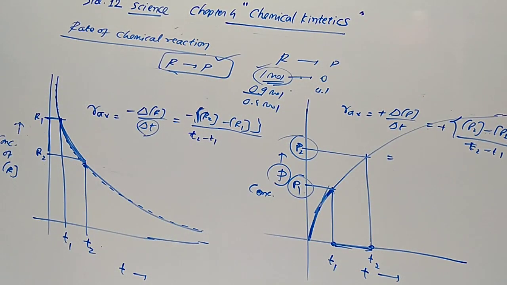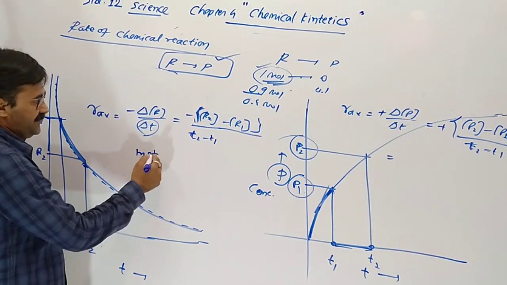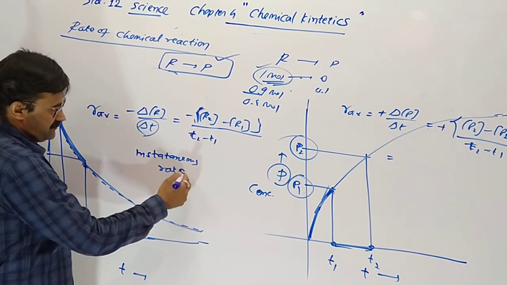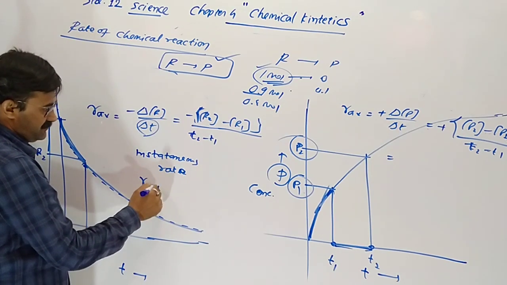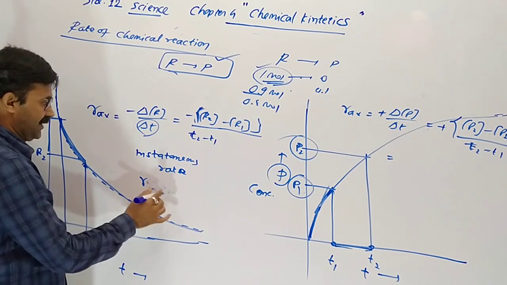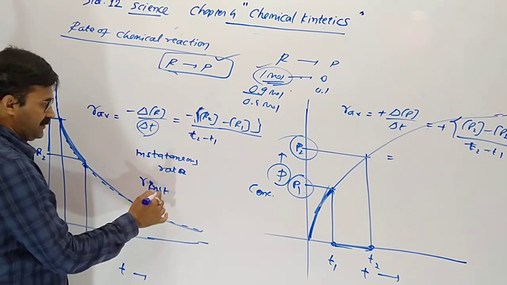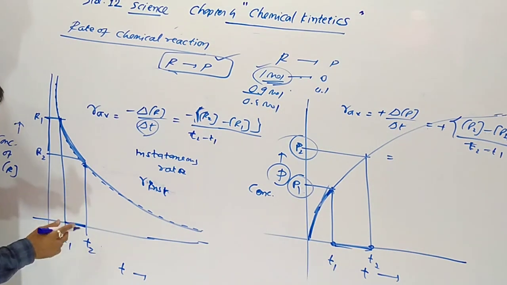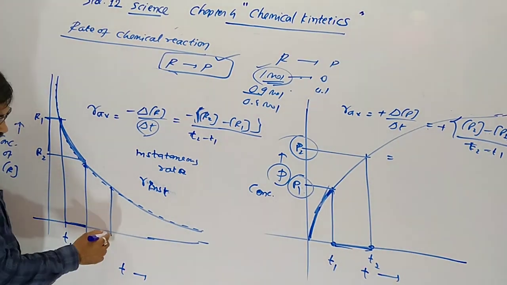Understood? Now the instantaneous rate, not average. It is symbolized as R inst, not over an interval of time, but at a particular time.